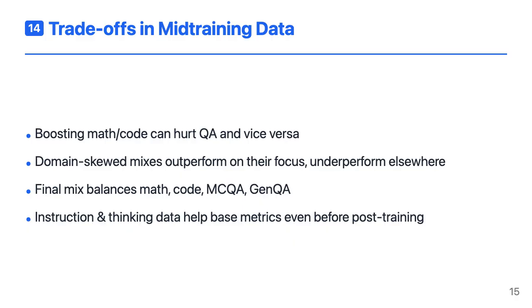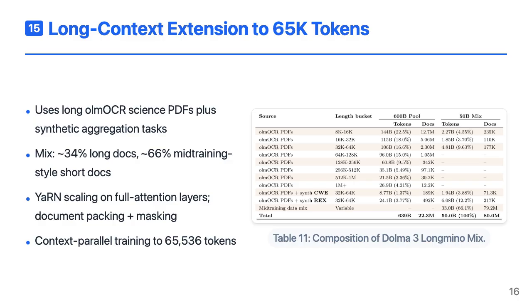Another interesting result is that including instruction data and thinking traces in mid-training improves base model metrics across the board, even before any post-training. That suggests that some post-training style data is beneficial earlier in the pipeline. To extend context length, Olmo 3 uses long academic PDFs from the olmOCR pool, many of which are tens of thousands of tokens long. They augment some of these with synthetic aggregation tasks, like counting occurrences of key terms or rewriting content in different formats, to teach the model to use long context meaningfully.